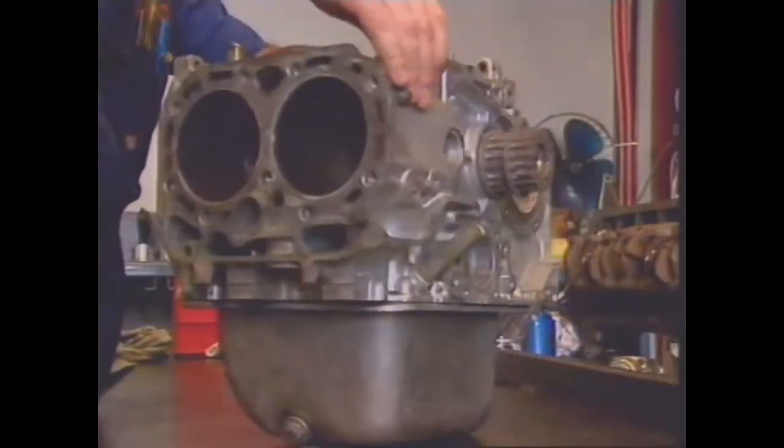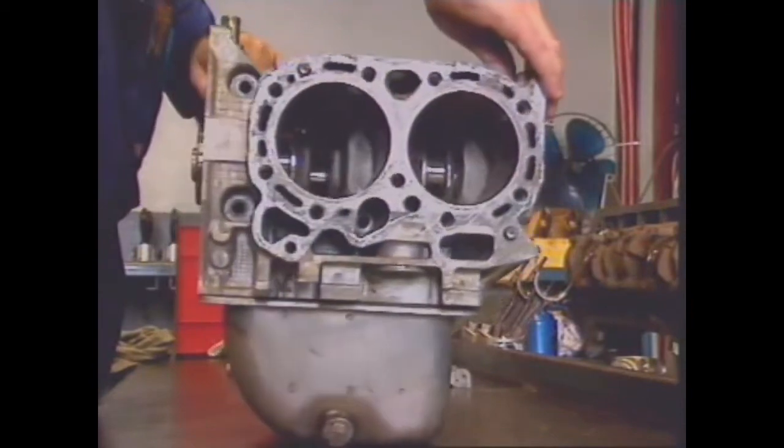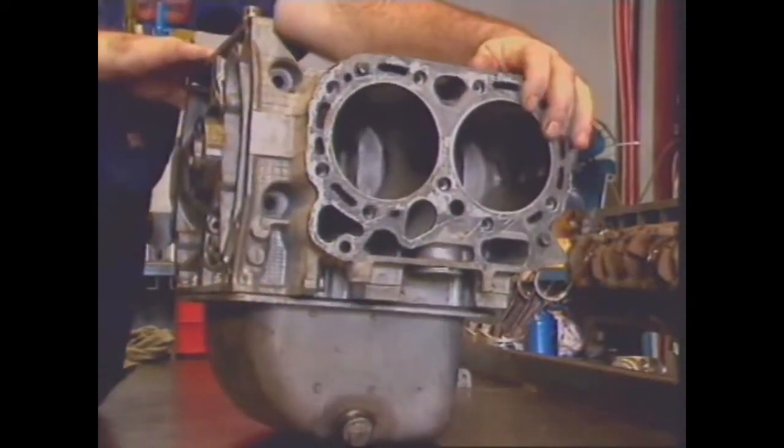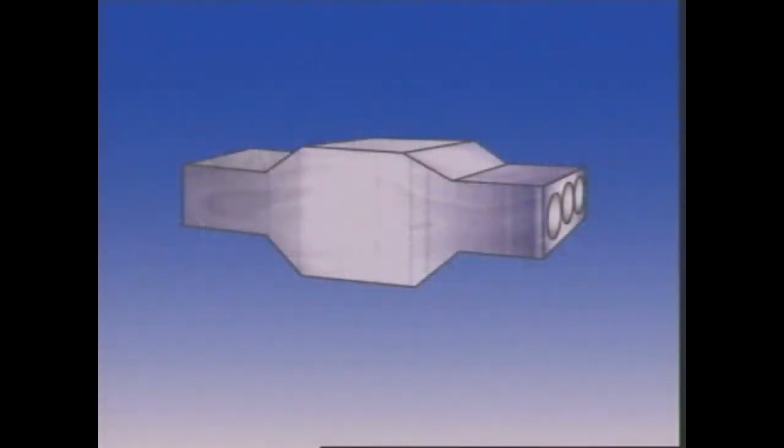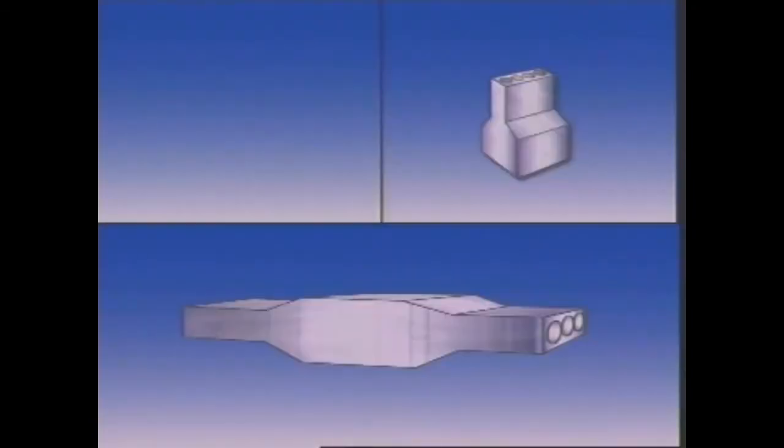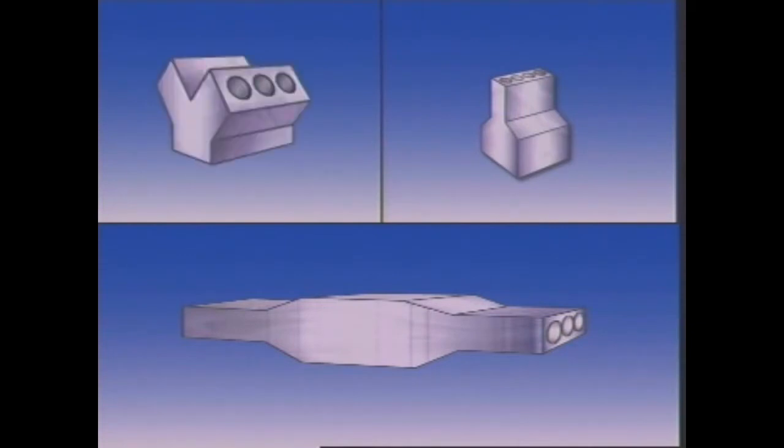Horizontally opposed engines have 2 banks of cylinders, 180 degrees apart on opposite sides of the crankshaft. A useful design when little vertical space is available. It's shorter than a comparable inline engine, but wider than a V-type.